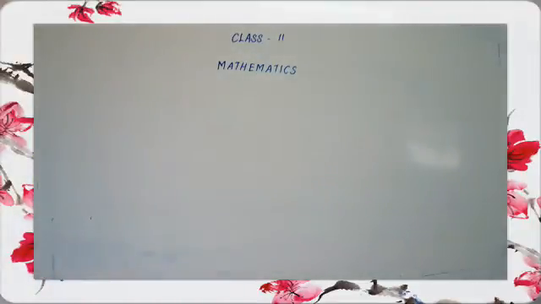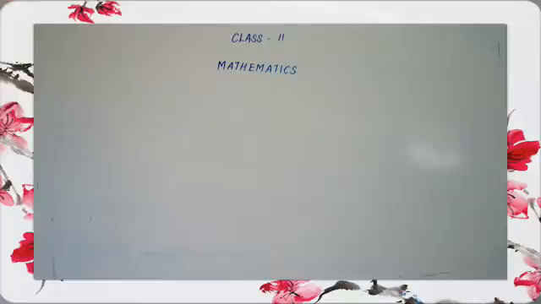In the previous class, we studied ascending order and descending order. Is that right, children? What is the spelling for ascending order? A-S-C-E-N-D-I-N-G, ascending. O-R-D-E-R, order, ascending order.